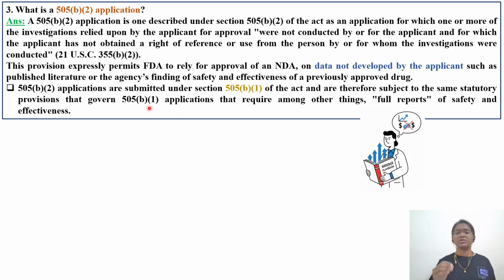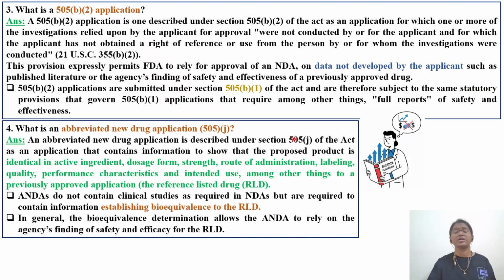So 505(b)(1) filing is for innovator drug, new chemical entity, whereas 505(b)(2) is for once the patent gets expired, then generic companies can go for 505(b)(2) filing that requires, among other things, full reports of safety and effectiveness. Okay, similar to that of innovator application, even ANDA applications also need full reports of safety and effectiveness, but you have to take the permission of the innovator or the information should be available in the public domain.